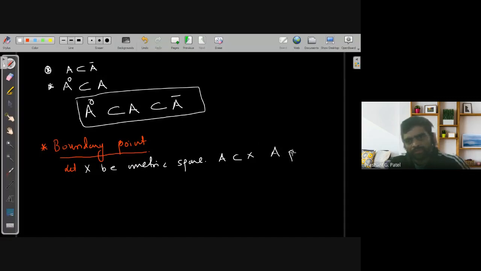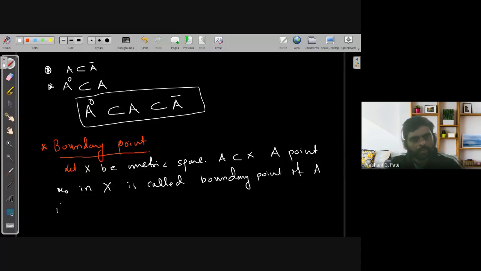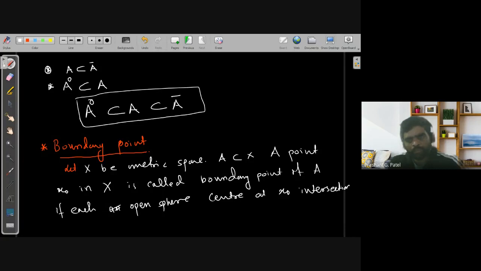A point X0 in X is called a boundary point of A if each open sphere centered at X0 intersects both A and A complement.